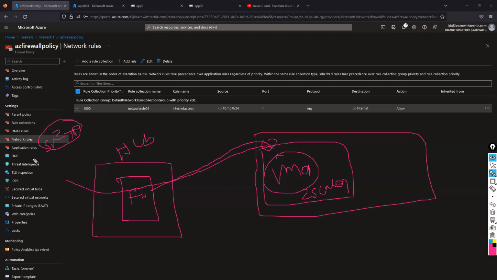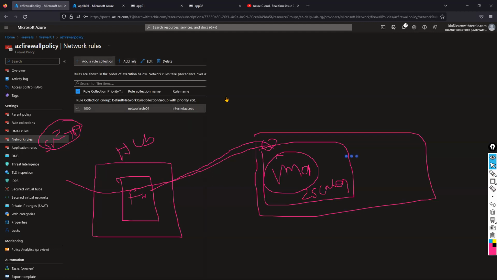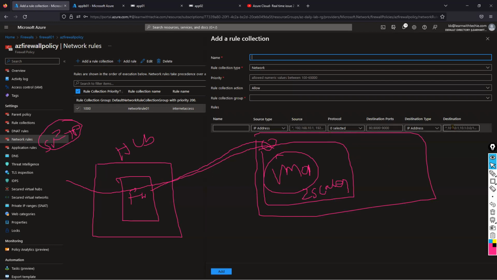So generally what we can do is go to add rule collection, create a new rule, and paste all the IP addresses in the destination.